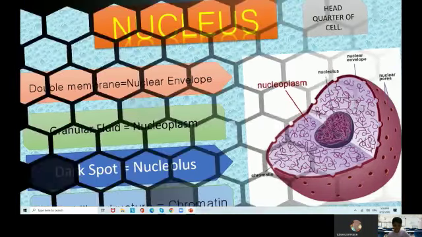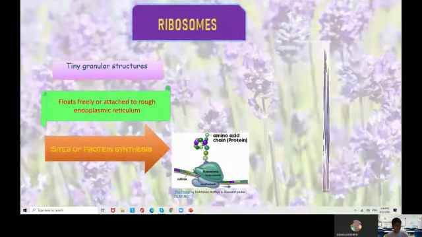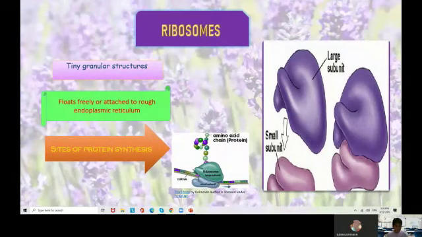The next organelle is ribosomes. Ribosomes are tiny granular structures. Either they float freely or they are attached to the rough endoplasmic reticulum. They are very important because they are the sites for protein synthesis. Protein is very important for cells, and that's why a large number of ribosomes are found throughout the cell. The ribosome is divided into two subunits, known as the large subunit and the small subunit, as you can see in this picture.